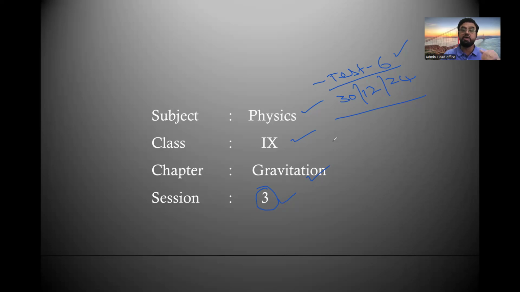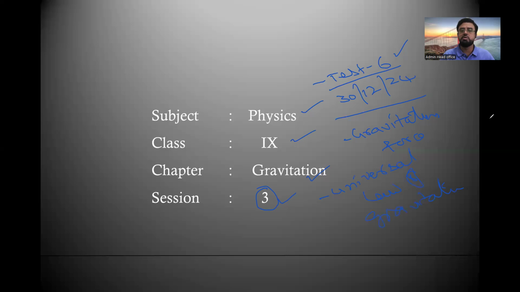So we'll continue where we stopped in the last class, but before that, let us recall what we learned so far. We learned about the gravitational force first, after the observation of Isaac Newton. Then we learned about the universal law of gravitation by Newton.